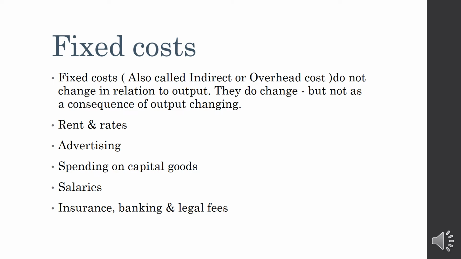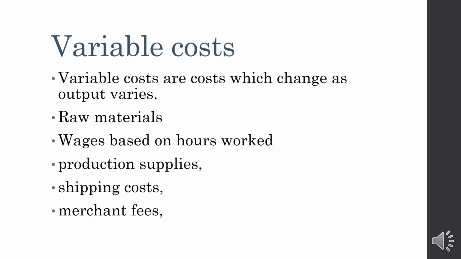Okay, the next type is variable cost. Variable costs are the costs which change as output varies. We know that the quantity produced may result in changes in the cost. Those kinds of cost are considered variable costs. They vary along with the output, like raw materials. In order to produce 1 unit, you need 5 units of raw material, so for 5 units you need 25 units of raw material, like that. Along with the output, the raw materials will change, so that cost is considered a variable cost.